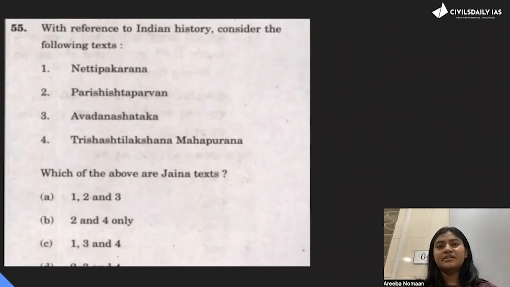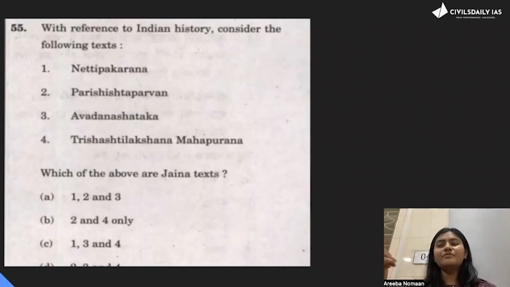They're asking which of the following are Jain texts. With reference to Indian history, consider the following texts. See, in the third option, they have given Avadana Shatak. I only knew this one thing, that Avadanas were hybrid texts used in Buddhism, with some Pali language and Sanskrit language. So I had to take a risk and I eliminated the third option and I reached B, 2 and 4. And fortunately, it came out to be correct.